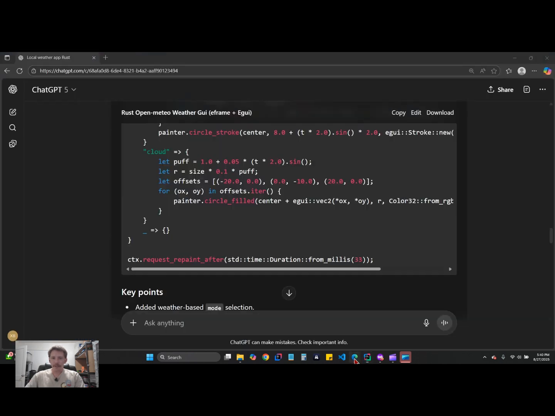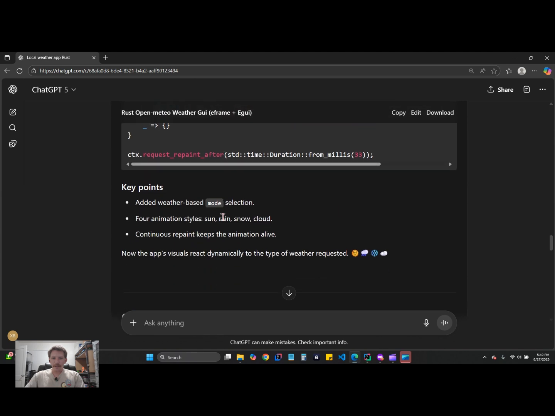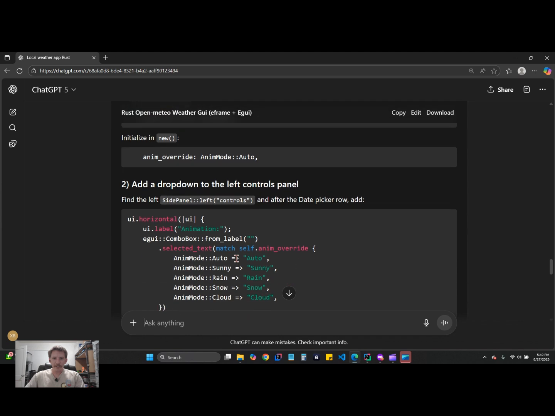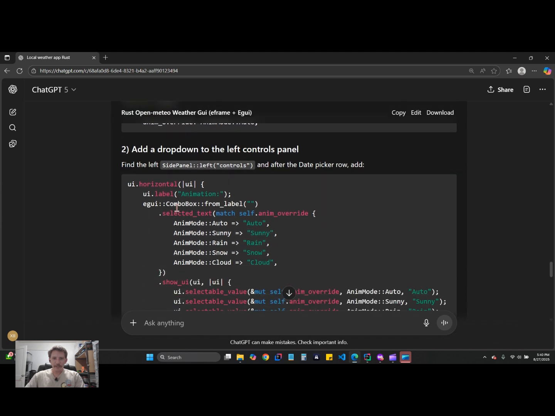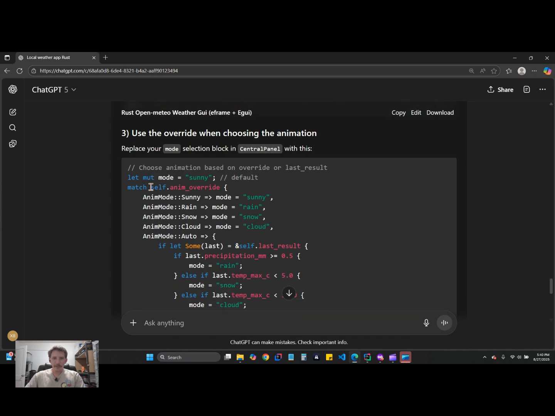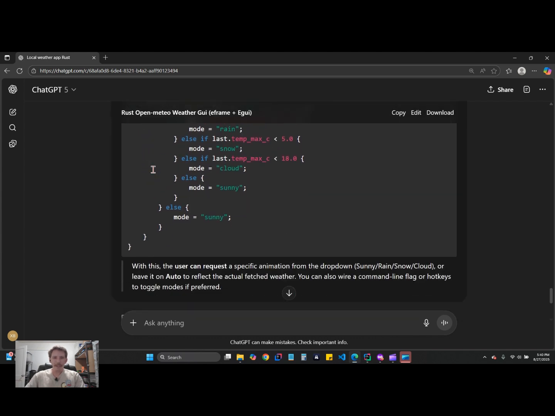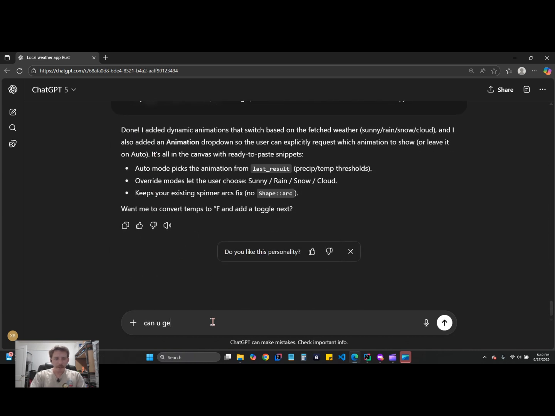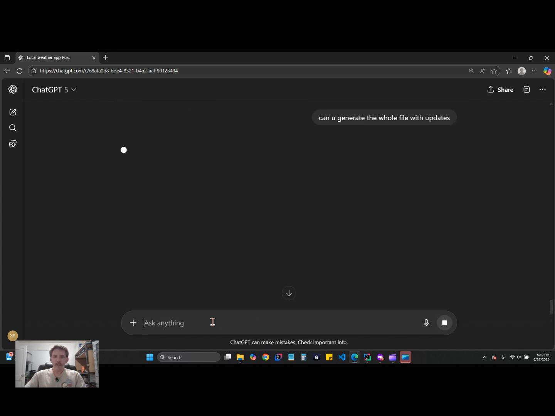Let's see. Okay, let me see if I can get it to generate all the code. Oh wow, so it's going to give me some more code. You know what? I should probably just have it. Oh wow, I didn't see these other spots right here. Yeah, rather than hunting through all this code, I'm going to see, can you generate the whole file with updates? All right, let's see what it can do here.